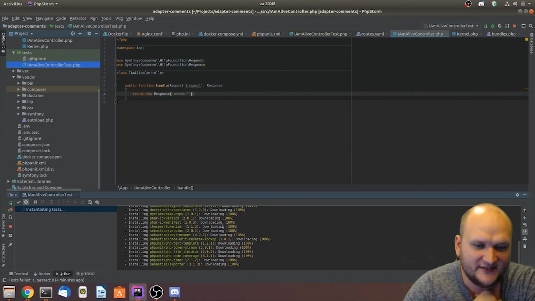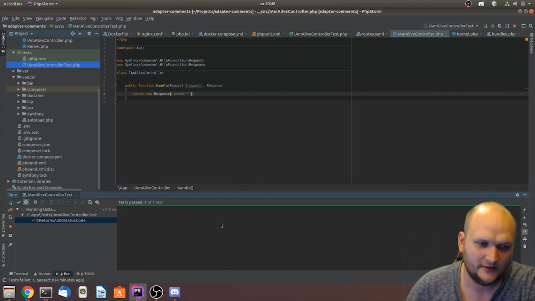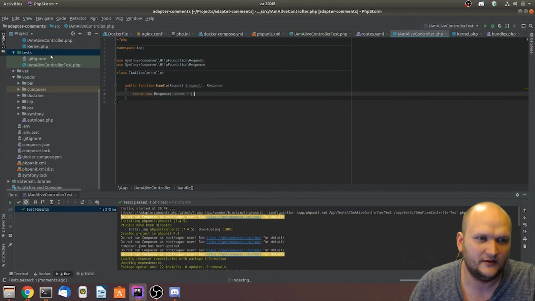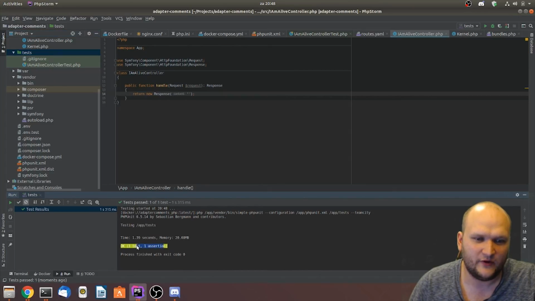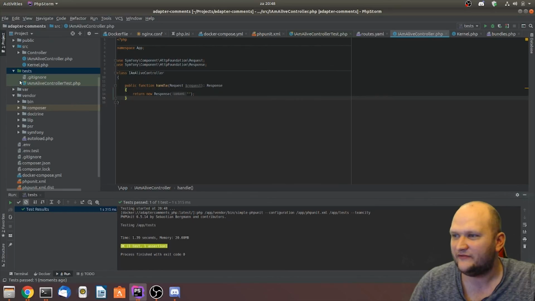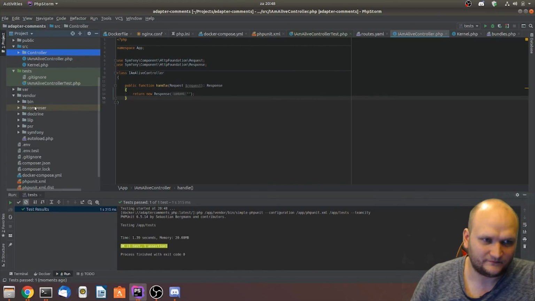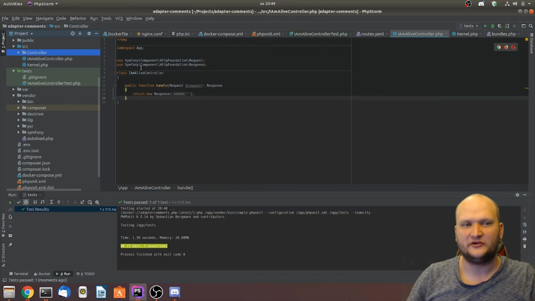So let's wait a second for this to finish, and I'm curious to see if the test works. All right, the test works, as you can see. Test results, bam, it works. Let me actually run it again. There we go, this is a bit prettier. As you can see, we have one OK test. So right now we have made a working endpoint for the I'm Alive controller, which is awesome. Now we have a functional test that works.